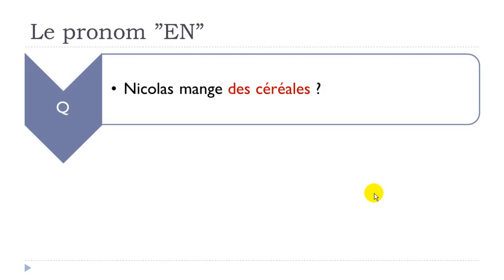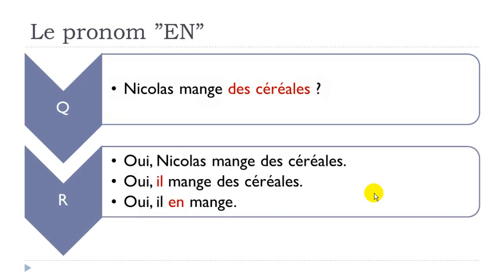So let's see now. Nicolas mange des céréales. Here we've got the plural form. Oui, Nicolas mange des céréales. Oui, il mange des céréales. Oui, il en mange. So basically when you've got the plural form, des céréales, you don't put anything after your verb. When you use this article indéfini, you will only need to put something after your verb if it's un or une, or in other cases, but we will come to that a bit later.